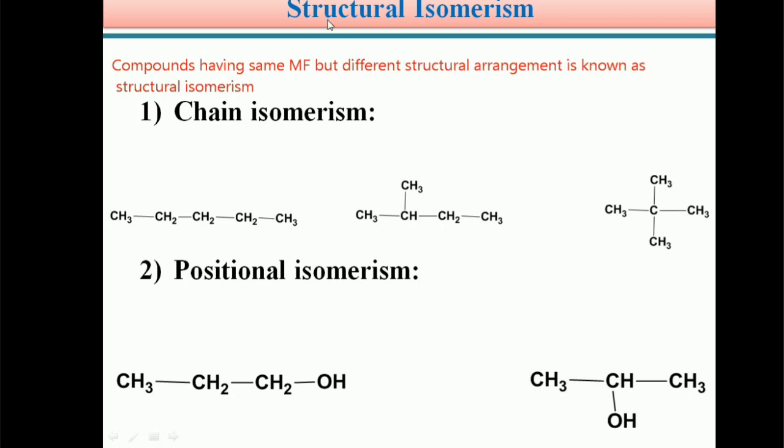Students, in the previous slide we already saw structural isomerism is classified as chain isomerism, positional isomerism, metamerism, and functional group isomerism. We can see these one by one in detail. First type of structural isomerism is chain isomerism.